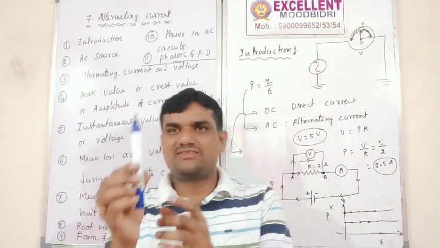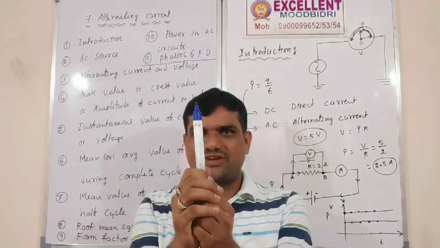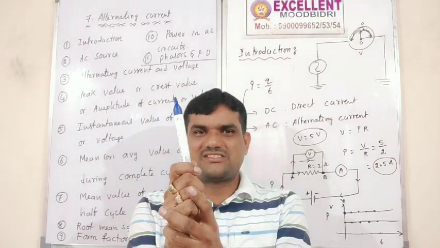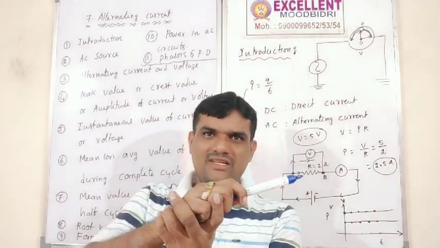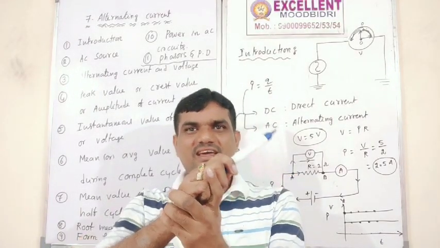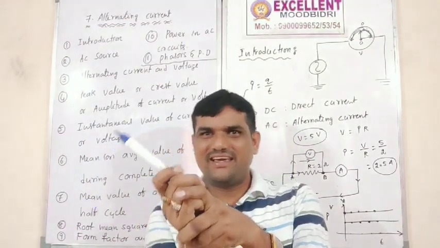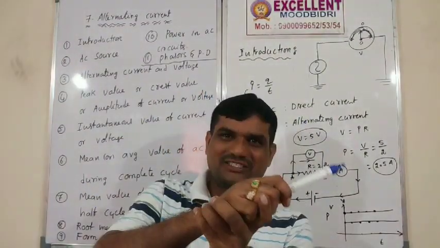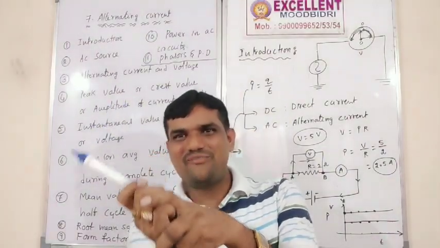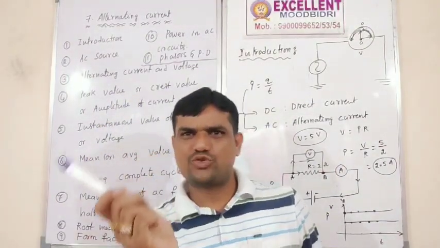The needle is going first from 0 deflection to maximum, again 0, again to this side maximum, again 0, and maximum. Like that the direction is changing.